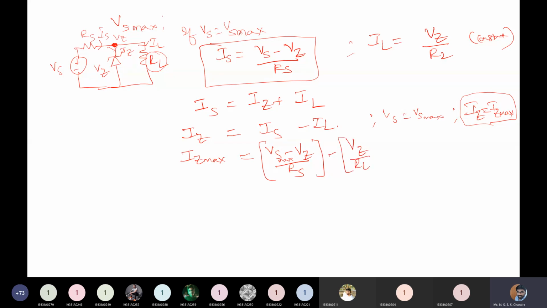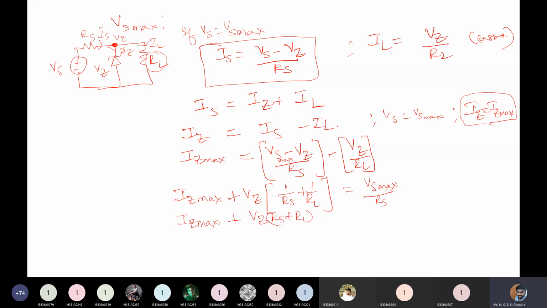Now you need to get the expression for Vs max. Okay, so what you can do is you can write Iz max plus, I'll take Vz as common, 1 by Rs plus 1 by RL, is equal to Vs max by Rs. Okay, so if you take the LCM, Rs plus RL by Rs RL equal to Vs max.